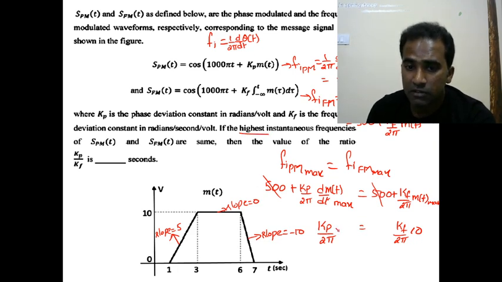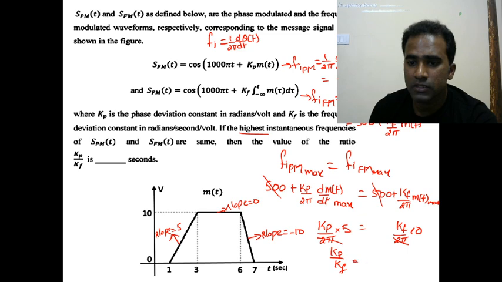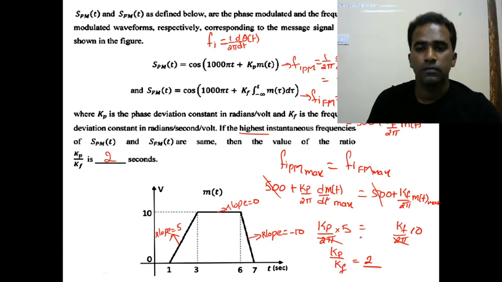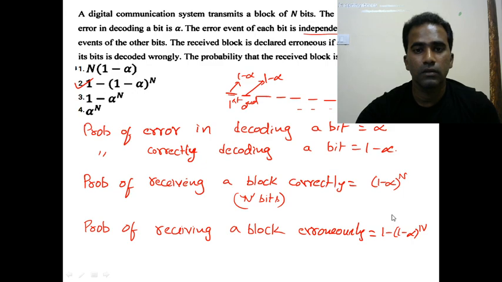So the value is 5 units. So 2 pi cancelled. They are asking us to find kp by kf, which is equal to 2 units. So the answer is 2. So let us answer the next one.